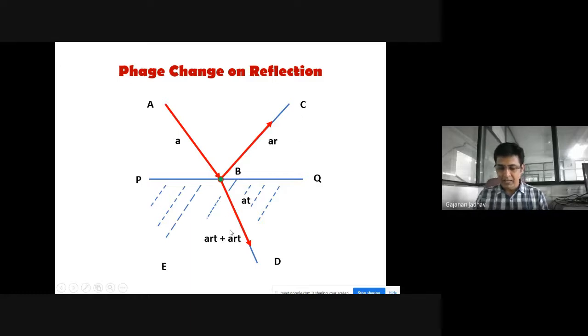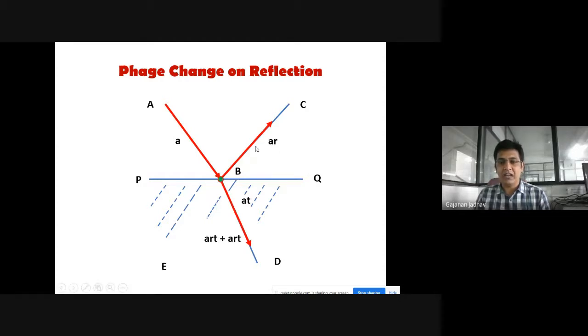If we consider small r as the coefficient of reflection at the surface of a denser medium, that is the fraction of the incident light which is reflected, then the amplitude of the reflected ray BC we can write as AR.